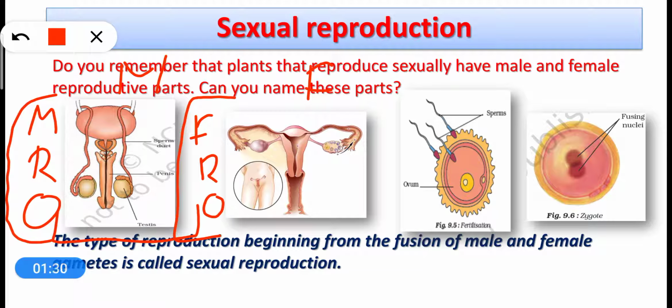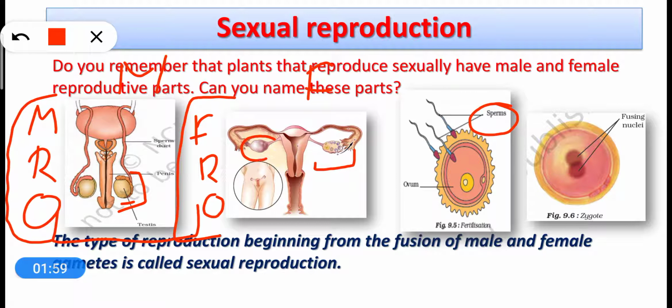Now look at this male reproductive organ. This is testis. The testis is called the primary reproductive organ of the males because testis is directly involved in the formation of male gametes, which are called sperms. In the same way, in female also there is one primary reproductive organ known as ovary.